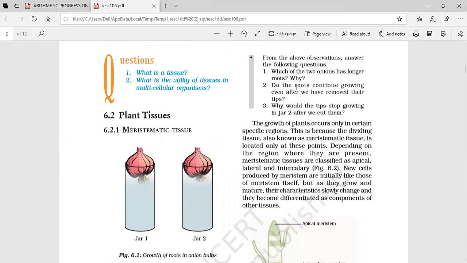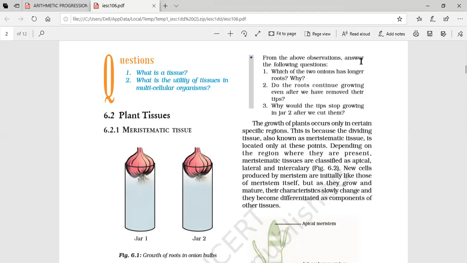So when you cut out the end parts, that means you have already cut the meristematic tissues, so no meristematic tissues are present and it won't grow further.